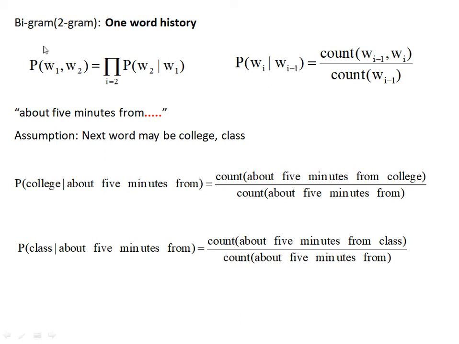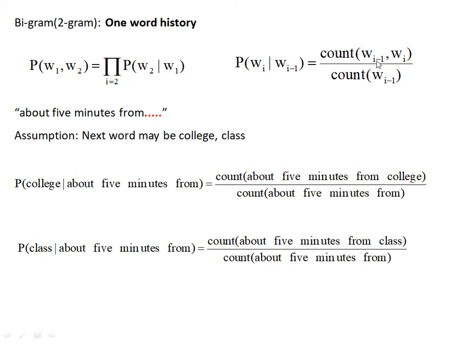Bigram, that is 2-gram, uses one word of history. So this is the equation: probability of W1 W2 is given by the probability of W2 given W1. Here W1 is the previous word and W2 is to be predicted. Various words are possible for W2 for which we can make the prediction, so we need to check the equation with all the next probable words. I will explain with an example.